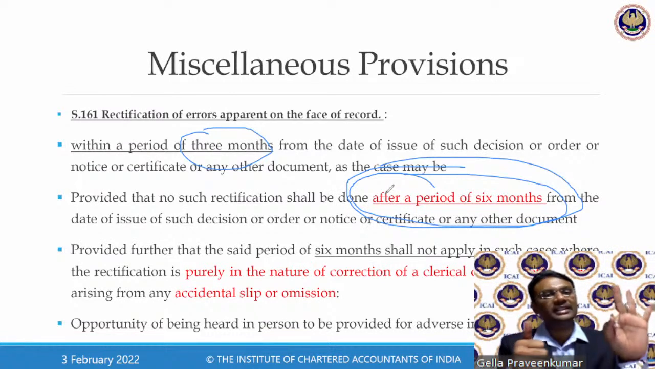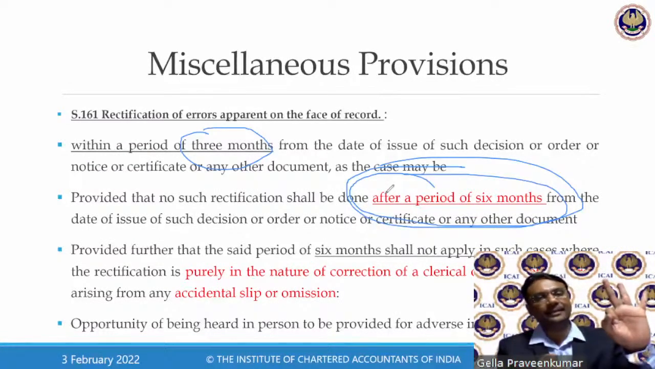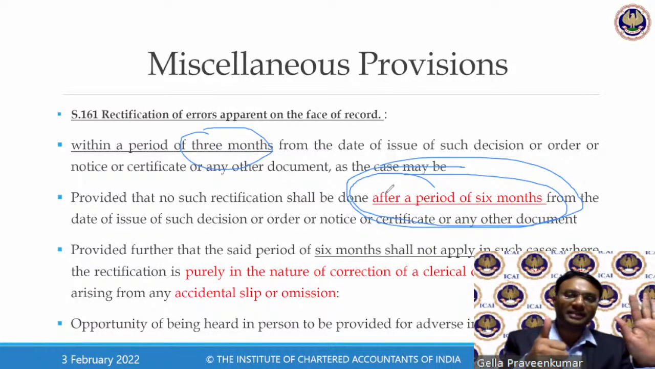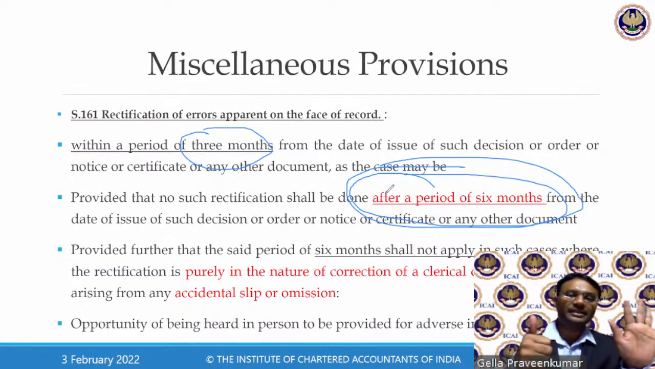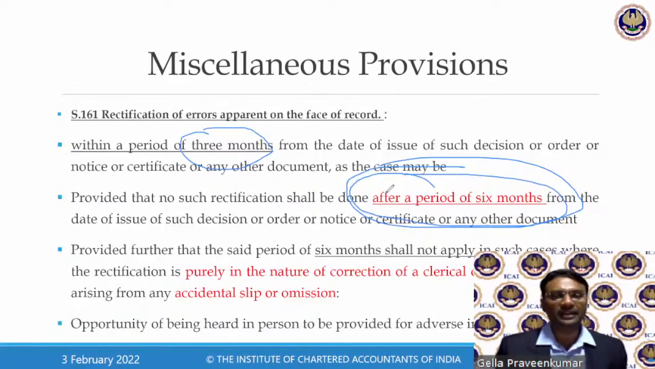First and foremost, they say that 3 months is the time limit. Now, why should I have additional 3 months? When you are not going to look beyond 3 months, why should I have 6 months? This is a point where there is no clarity to justify.